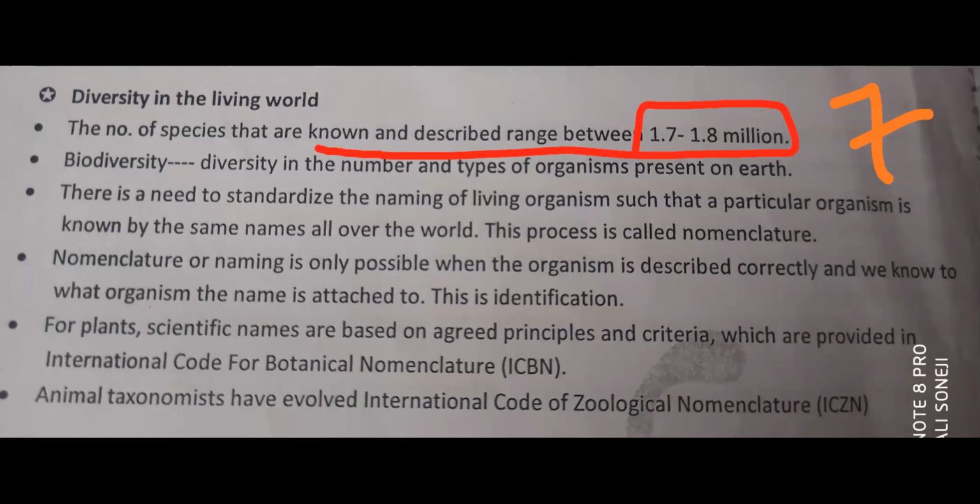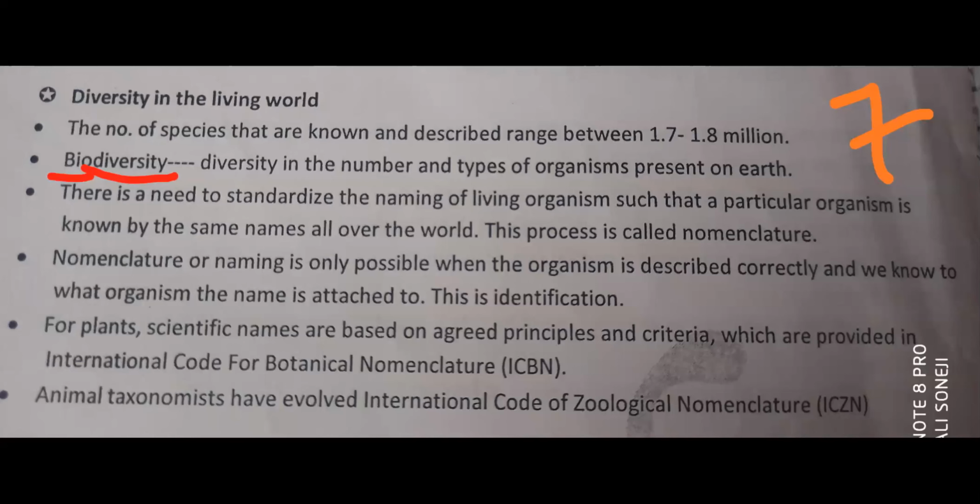This number indicates this many variations in life are there. Variations in life, bio meaning life, variations we call diversity. So remember, biodiversity on earth is the diversity in the number and types of organisms present on earth.